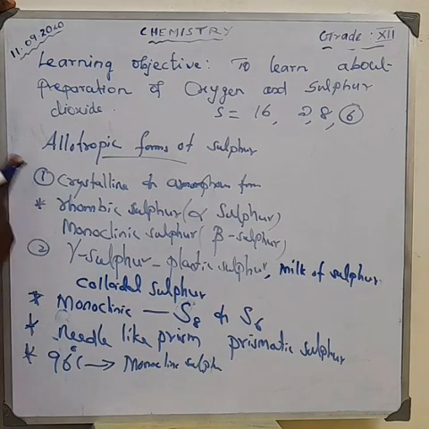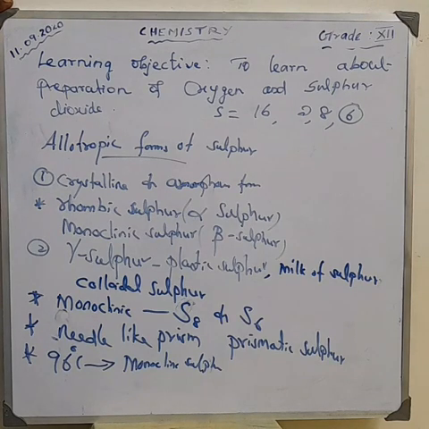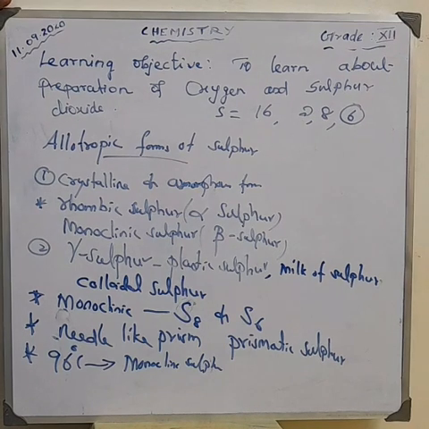On cooling below 96 degrees Celsius, the beta form converts back to the alpha form, that is, back to its original form.